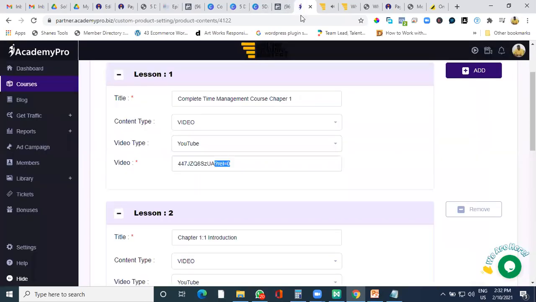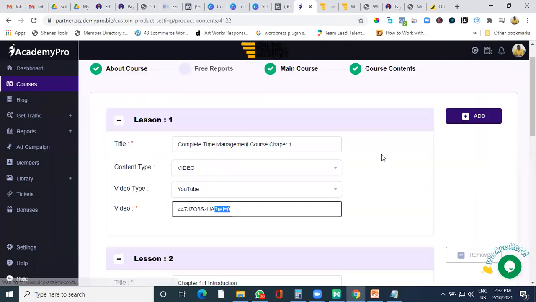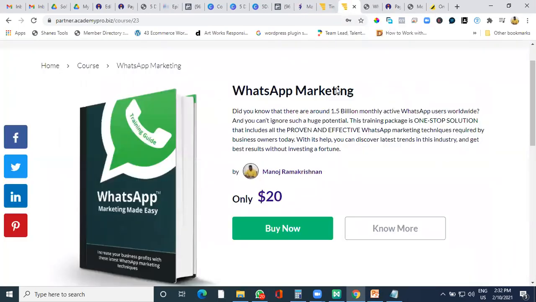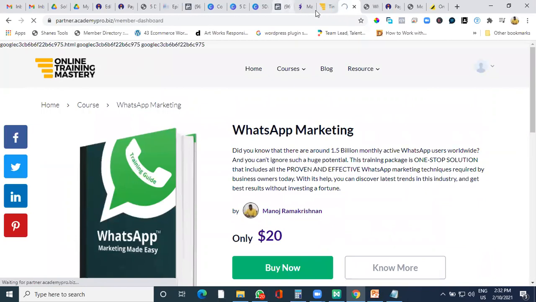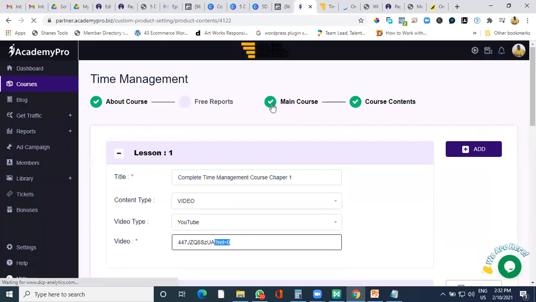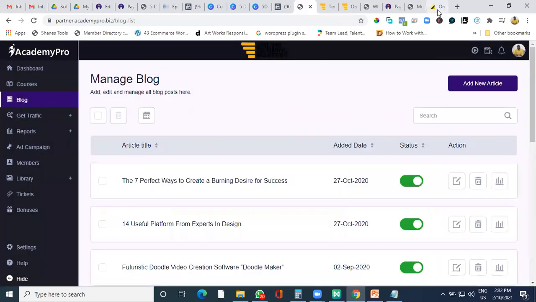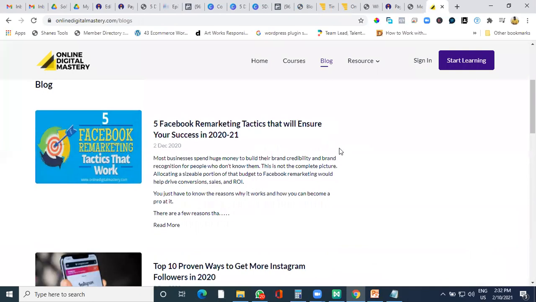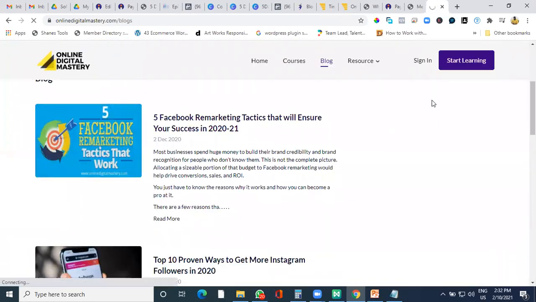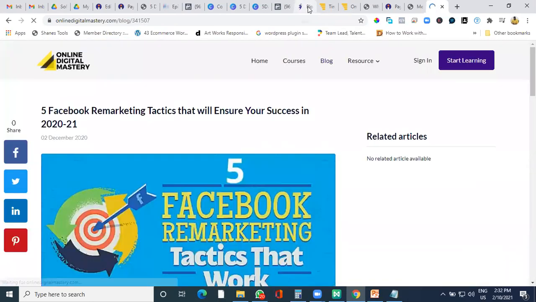So this is how the platform is. It is pretty easy to upload your courses, and if you keep doing that, your courses will be pretty much visible to your student. And this is the fastest way to bring all your courses online. Now, if you see blogging also, in case you want to write a particular blog like this and post it or promote it to your audience, you still can do that.